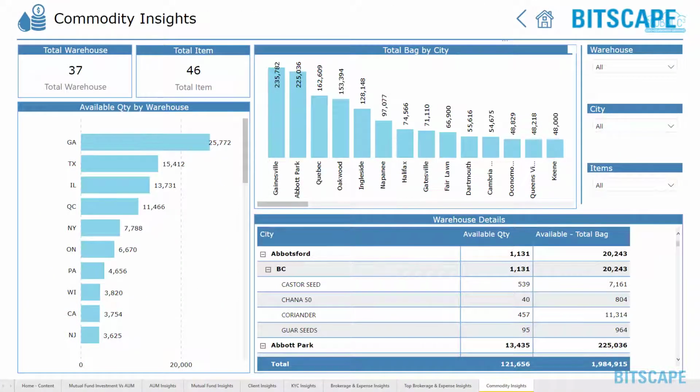Commodity Insights give warehouse details, available and total bags by city, in which city the warehouse is, with available item, quantity and time.